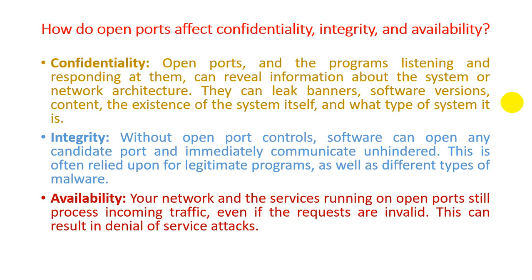So based on open ports, if some open port is found, then confidentiality, integrity and availability, the most important parameters of the security concept, are lost. So guys, now I think you are clear about the basics of open ports, the different types of open ports, and how, when an open port is found, we can lose the security parameters that should be a priority for a computer system.